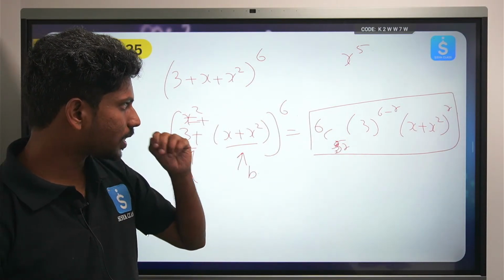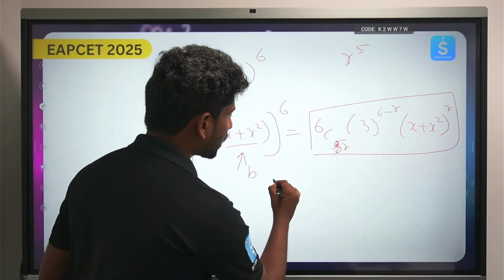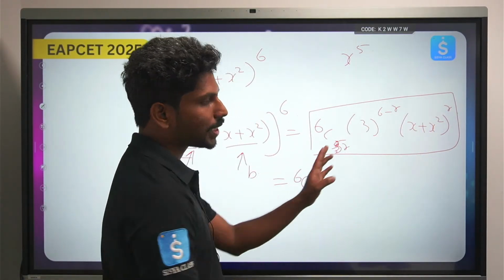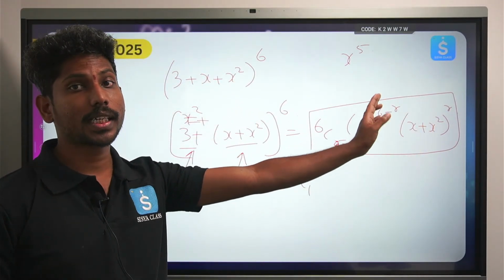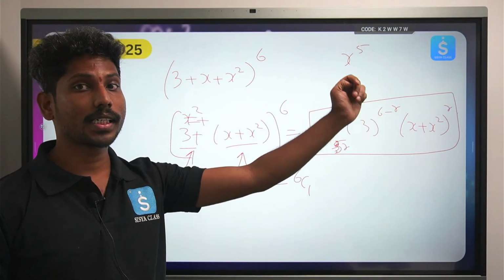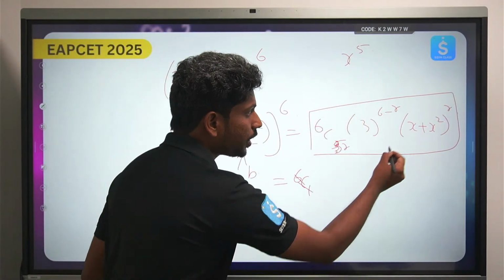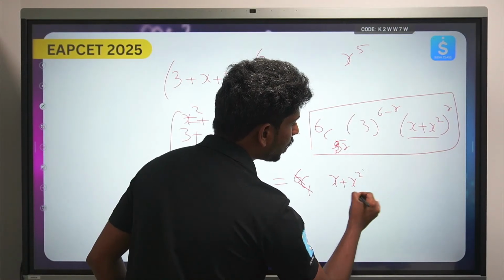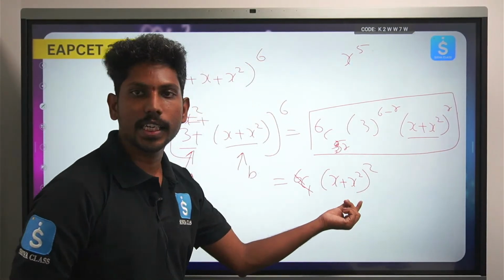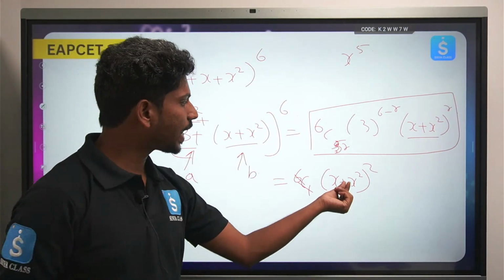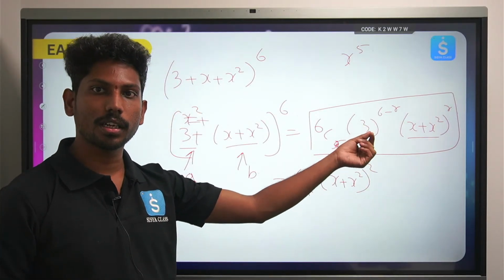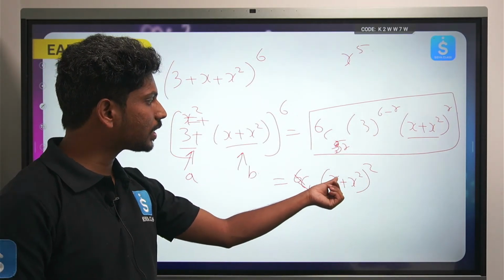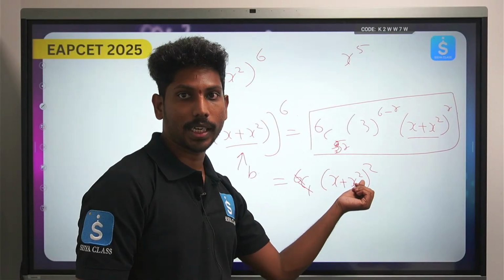And one more thing is, if you try to expand this, 6C1 (x + x²) to the power 1, (x + x²) to the power 2, (x + x²) to the power 3. So look here, in these expansions, in (x + x²) to the power 2, what will be the highest degree? That will be 4. Okay, (x²) whole square, it cannot go beyond that, x to the power 4.